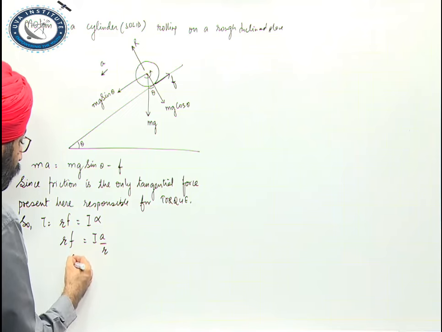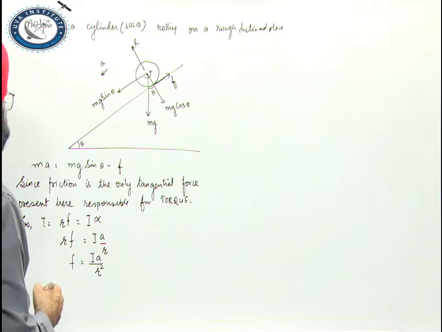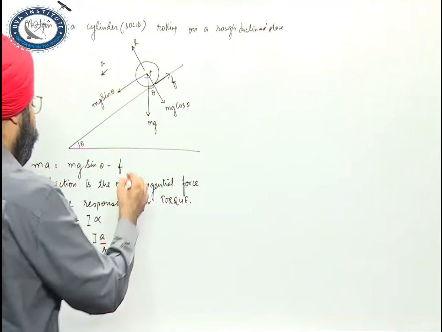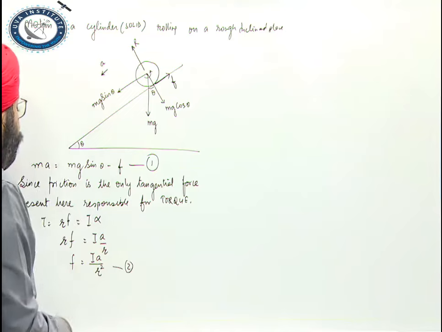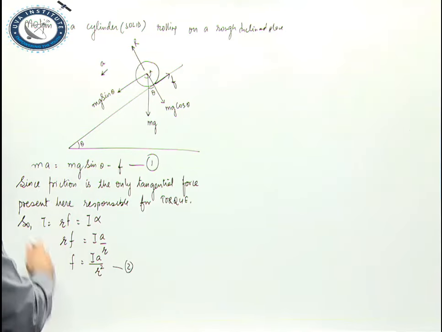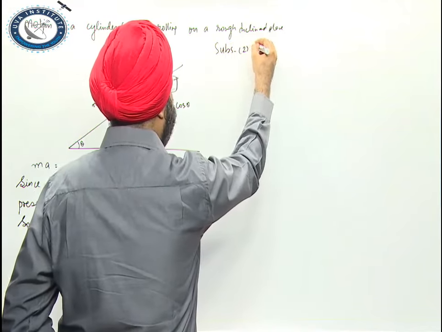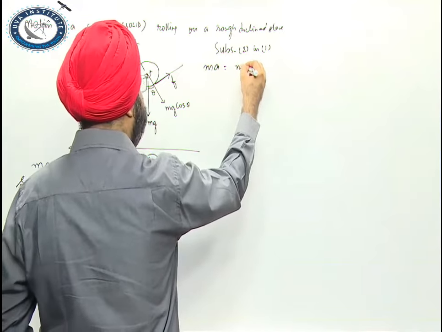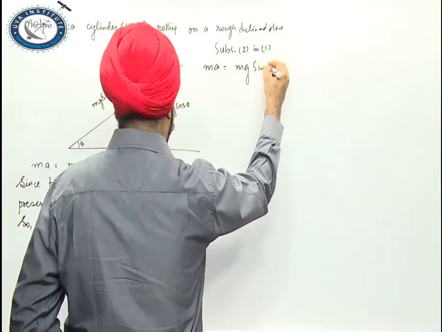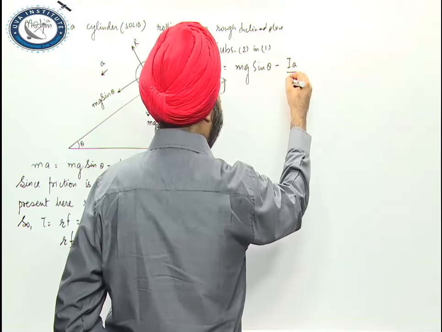So again, friction is IA upon R square. Equation number 1, equation number 2. So let's substitute the value of friction from equation number 2 in 1. Substituting equation number 2 in 1, we get MA is mg sin theta minus IA upon R square.